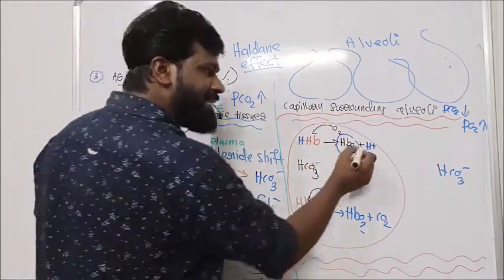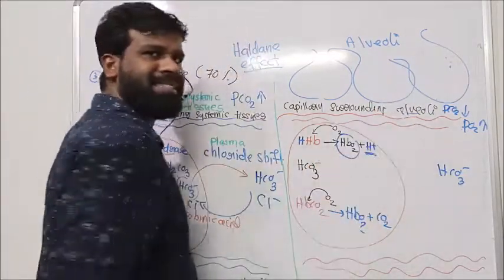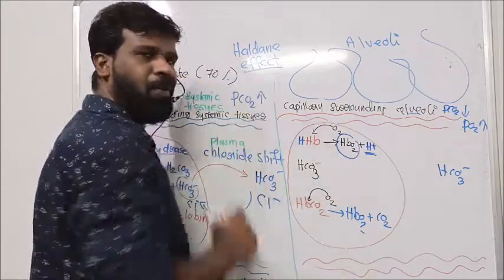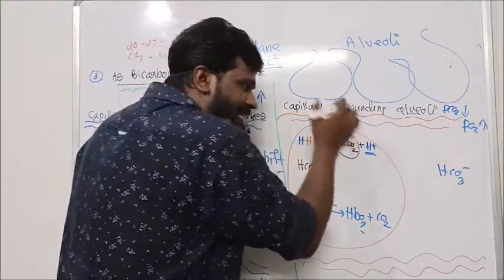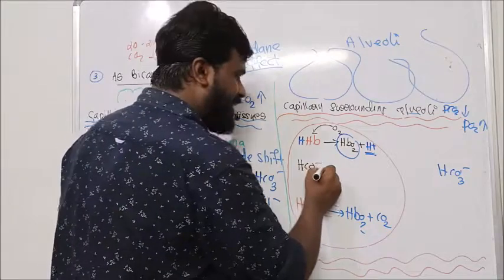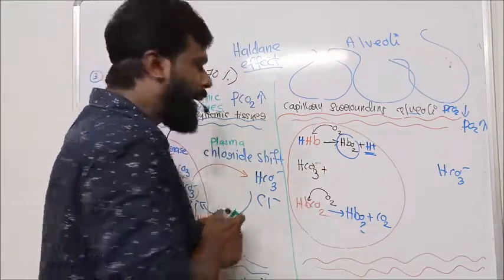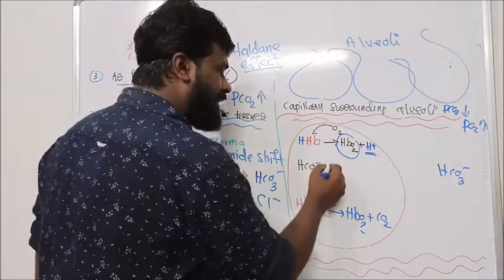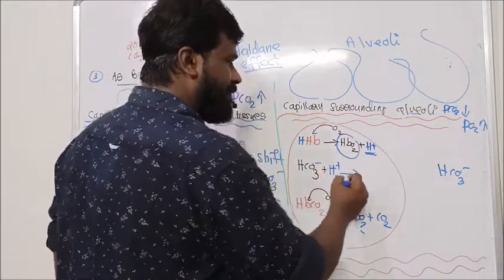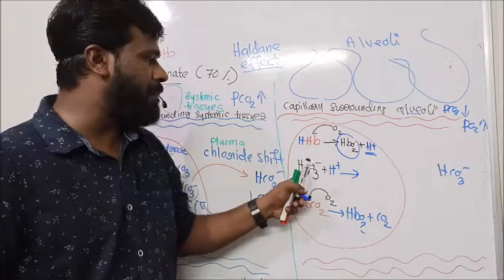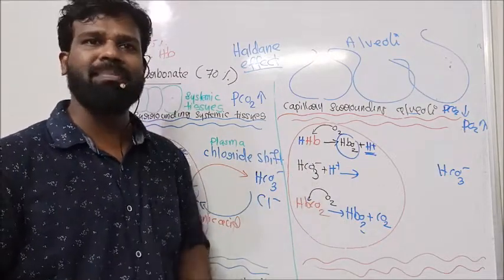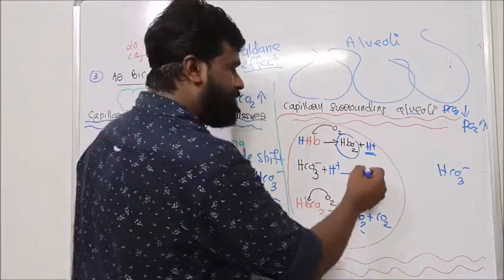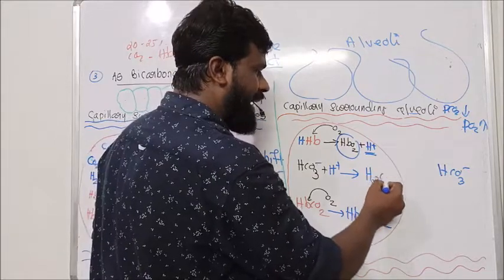So when this H plus ion is released from hemoglobin, the released H plus ion combines with the bicarbonates of RBC and forms carbonic acid.